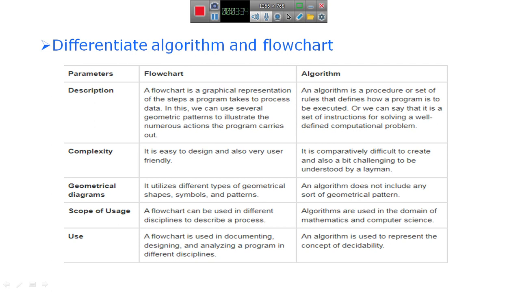So the algorithm is a step-by-step process in a simple English language, written in simple words.